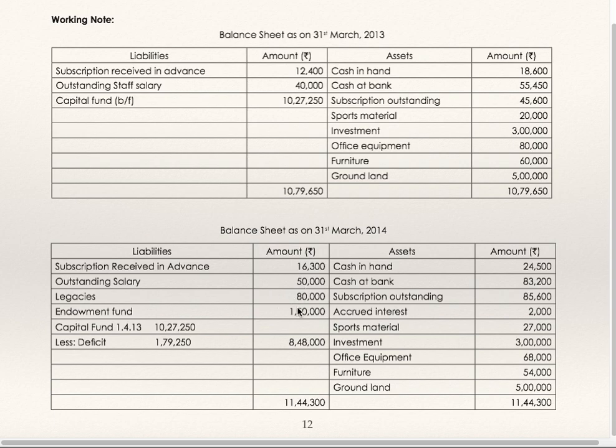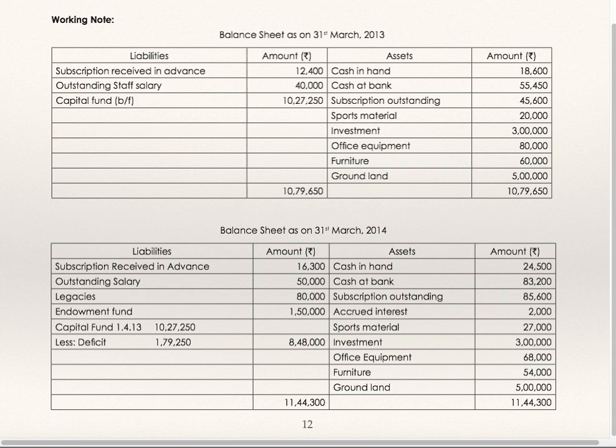Legacies and endowment fees are shown on the receipt side of the receipt payment account. Capital fund, the balancing figure of the opening balance sheet, is the capital fund. This is to be written in the inner column of the closing balance sheet. Add surplus, deduct deficit. You are getting a deficit, so deduct it, take it in the outer column, and your balance sheet matches. Now I will show you how this deficit has come.